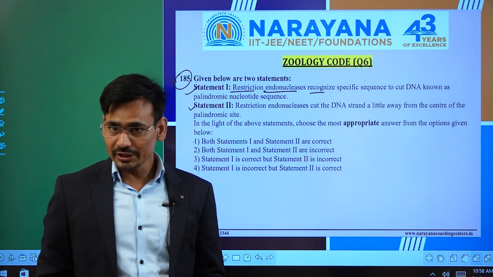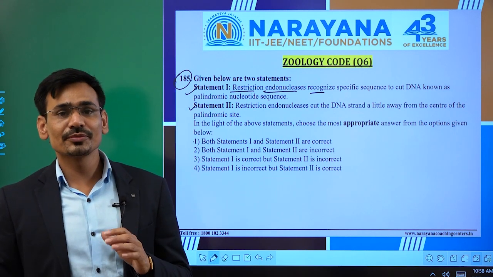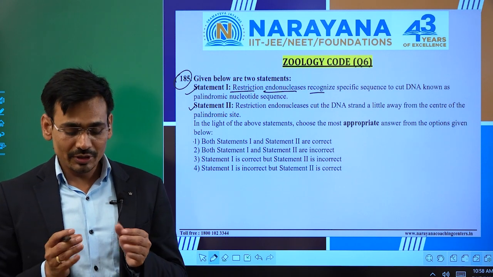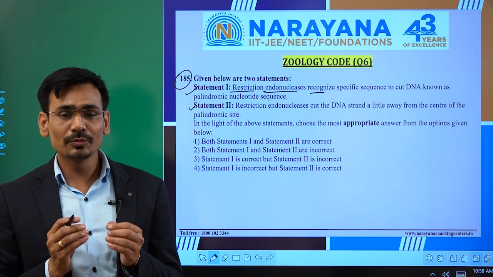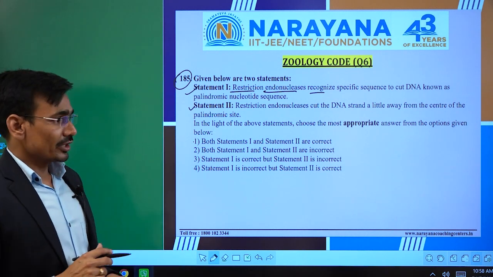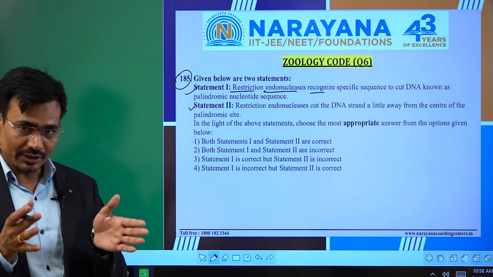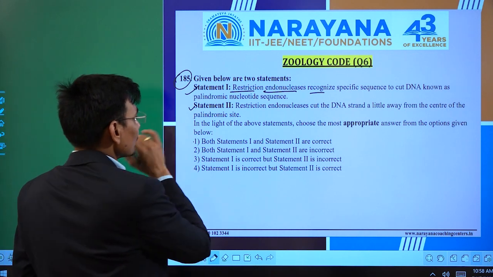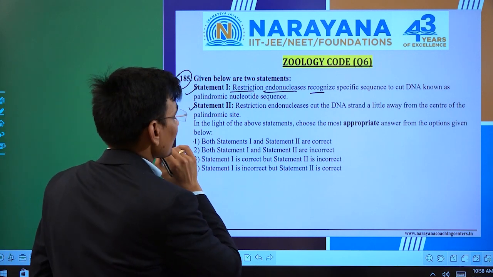So, students, you know that if the restriction endonuclease enzymes cut the DNA from the same point, in that case, blunt ends will be generated, and those are useless. So it should be cut at a distance apart from the center point. Okay. So statement second is also correct.